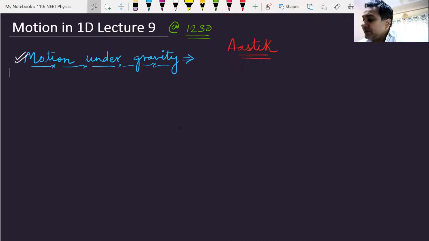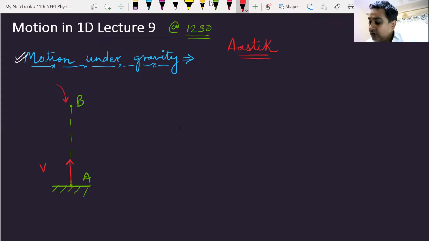We'll discuss this point. Suppose a body is thrown from here. This is the ground, point A. The highest point is B. It is thrown up with a velocity V. At the highest point, velocity is 0.